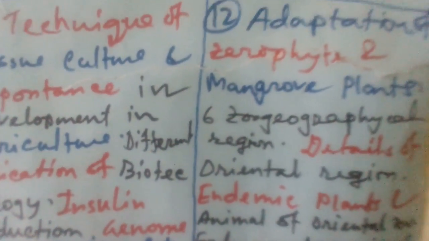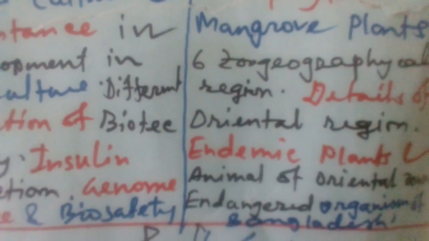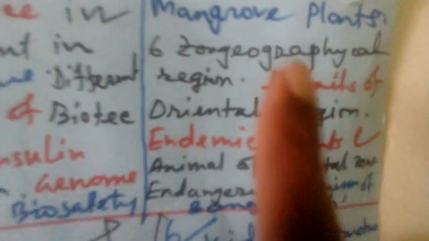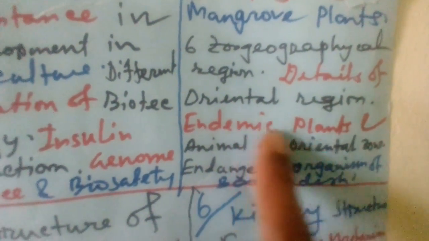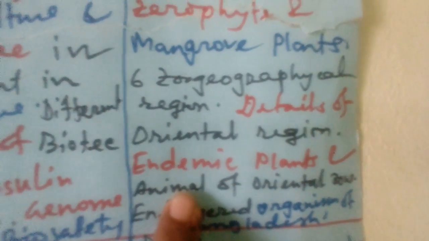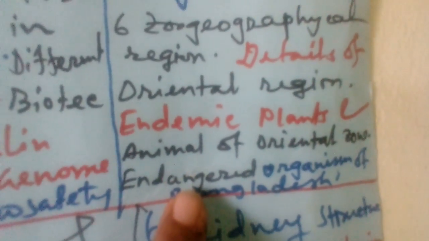And the last one you see, that is adaptation, chapter 12, a huge question is there, that is pyramid, commonly found here, but I mentioned for this year, that is adaptation features. Sometimes one question or two come, that is geographical region or oriental region, that is the scientific names of different endemic plants and animals of the oriental region, that is reptiles, mammals, birds. Two scientific names you must memorize.